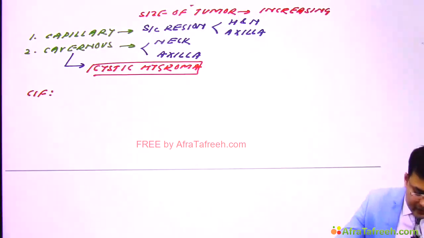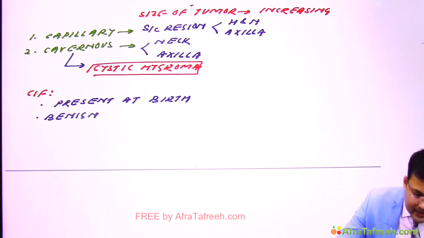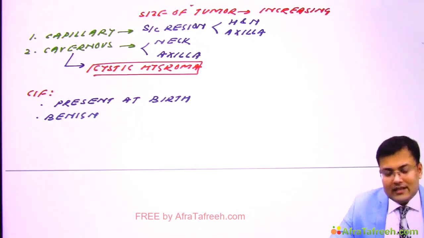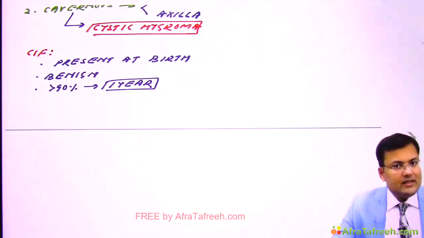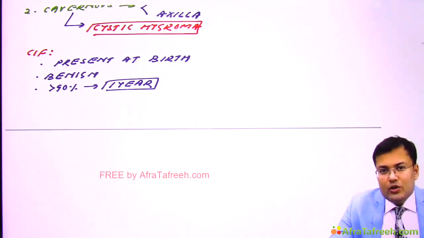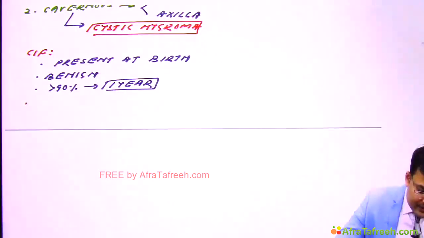So see the clinical features of lymphangioma. Usually the swelling is present at birth. What kind of swelling? It's benign. And in more than 90% of cases it is detected by the end of 1 year. And how are we going to treat lymphangioma? We go for excision. So the treatment is excision.